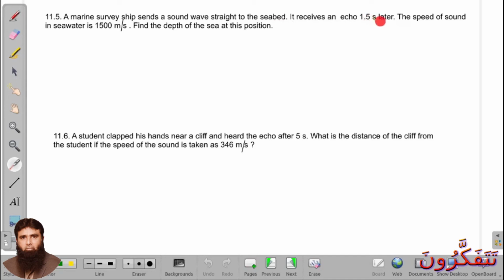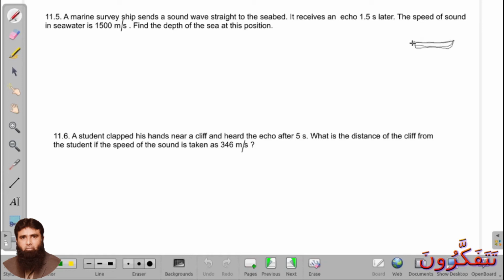Okay, as you know, if this is the survey ship and it sends a sound wave toward the bed, what happens? That sound wave reflects from the bed and reaches the ship.